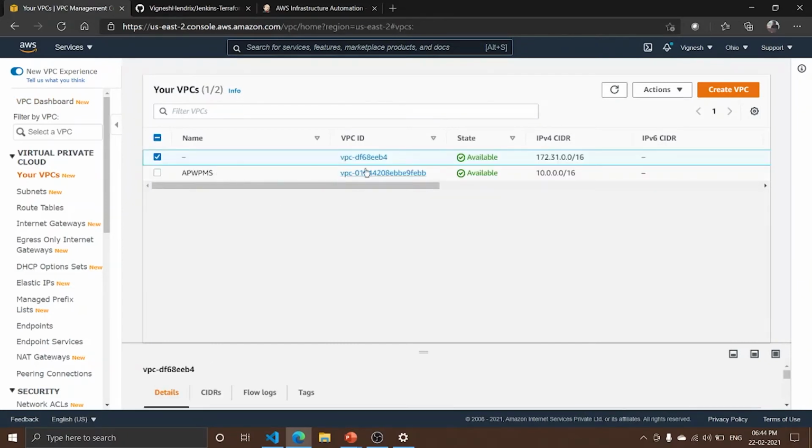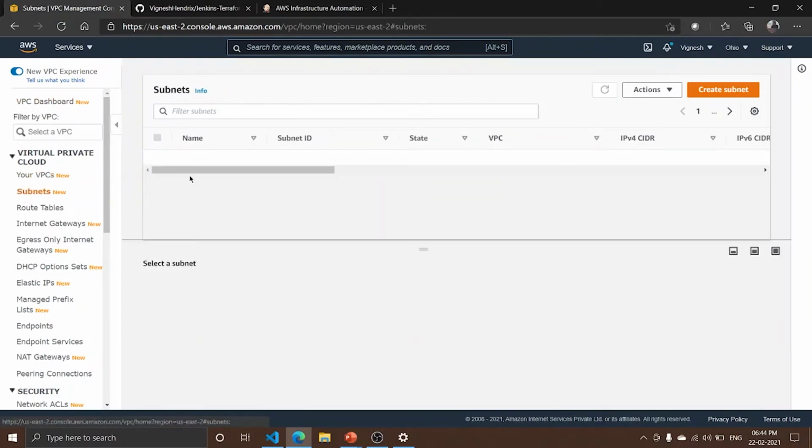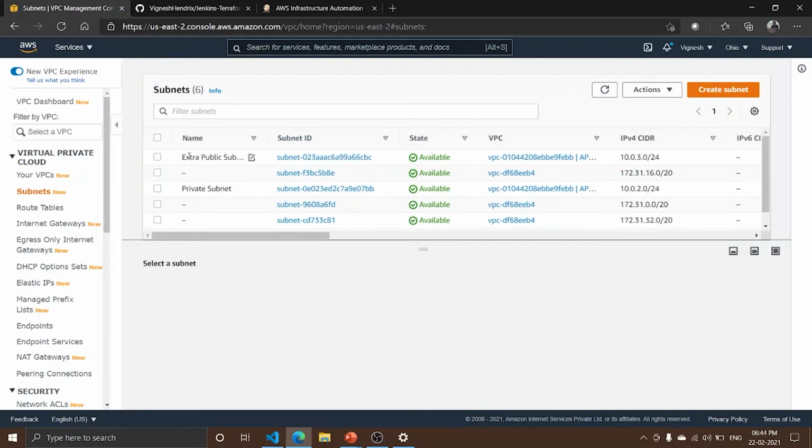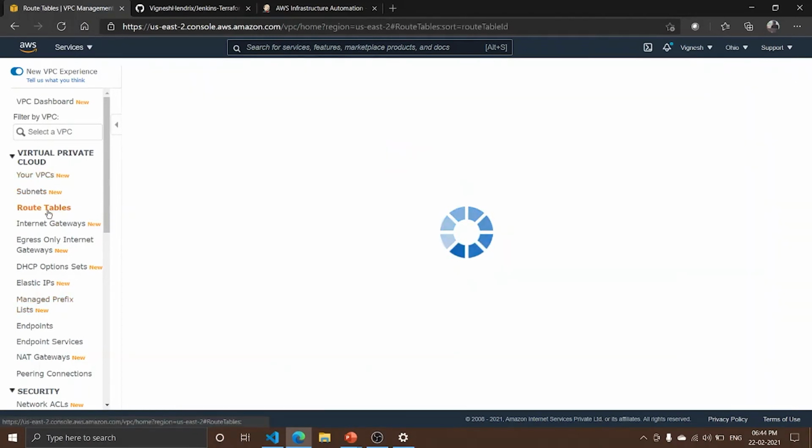Here we can see that a VPC is created. 3 subnets have been created: public, another is private, and another is an extra public subnet. The reason we have created this subnet is that the autoscaling group needs at least 2 subnets in different availability zones. That's why I have created this subnet.